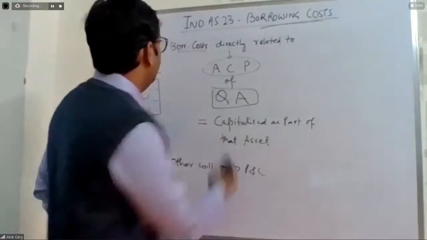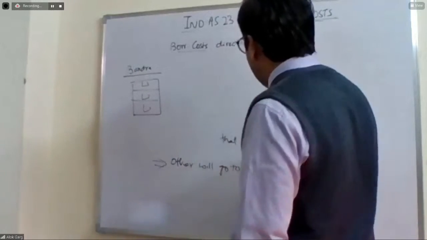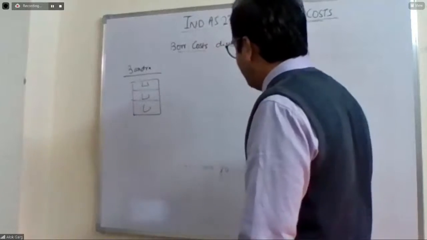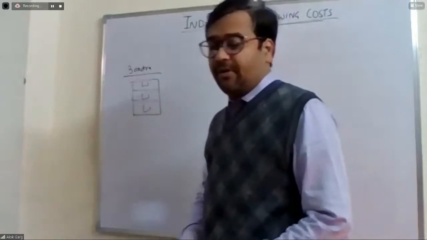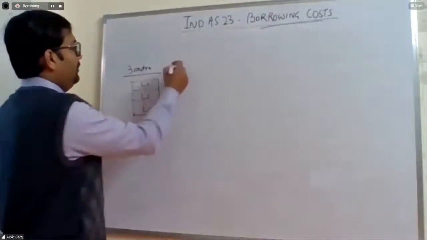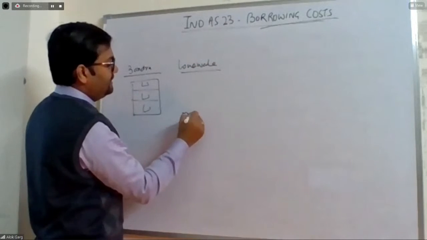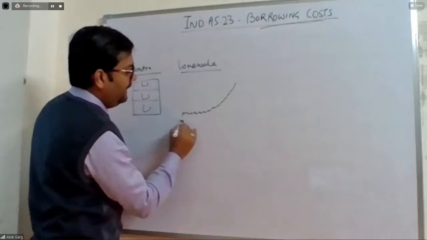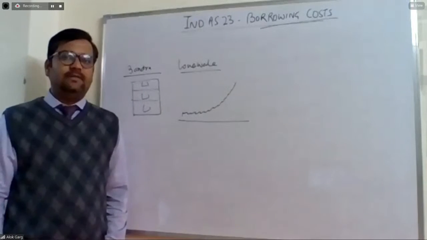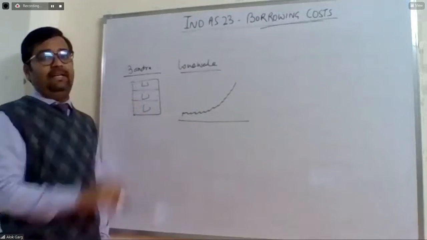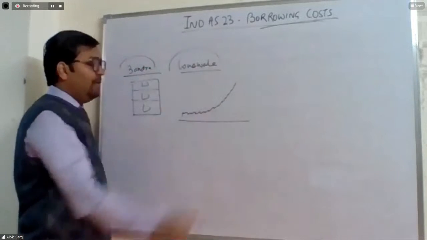In Lonavala, the ready to move in offices were not available, and hence Ambika Limited decided to construct a building. So in Lonavala, the building is getting constructed. Now my question is, which is a qualifying asset? This Bandra office or this Lonavala office?